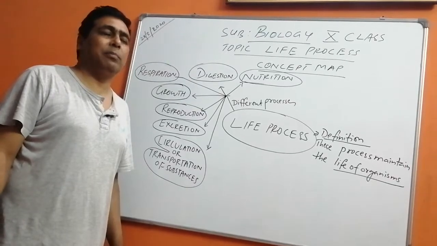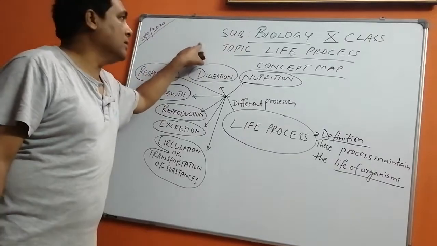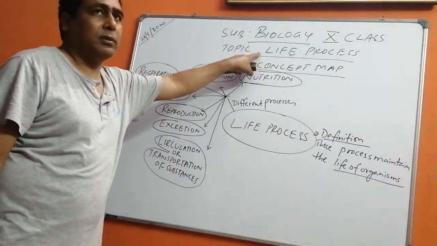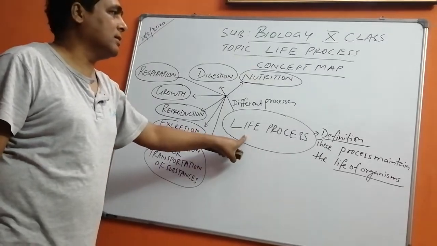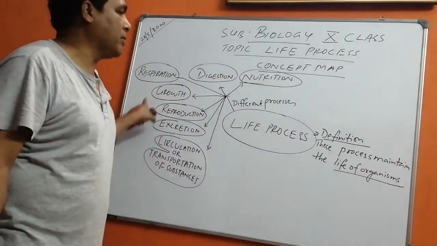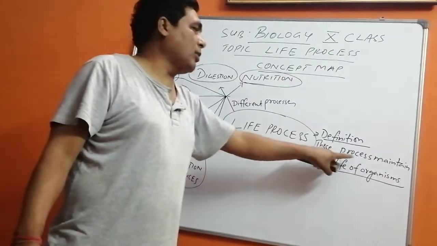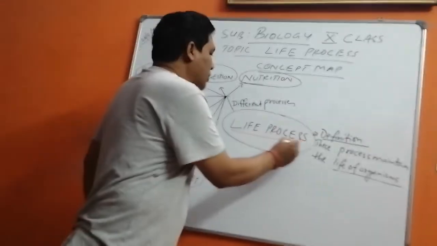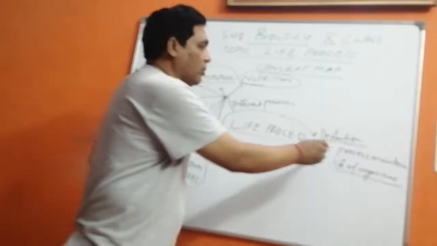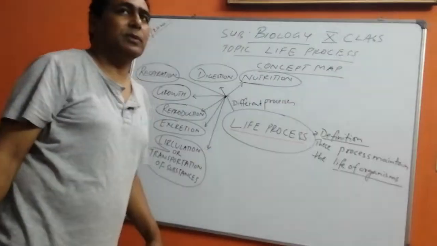Students, today I will be discussing a biology topic of class 10th, that is life process. First of all we should consider what is life process. I have drawn here a concept map for that also. So what is life process? These are the processes that maintain the life of organisms. When we talk about life process, I am talking about the processes that maintain life of organisms.